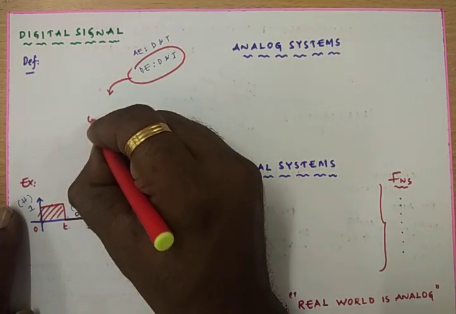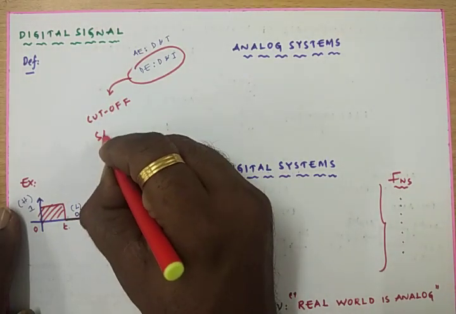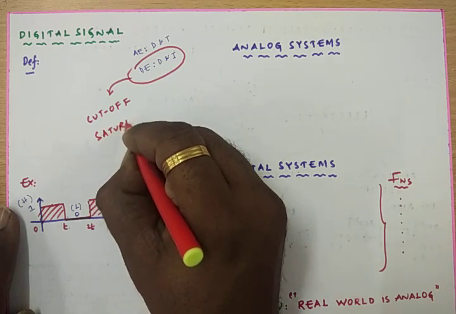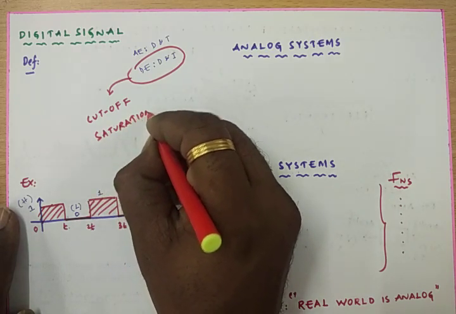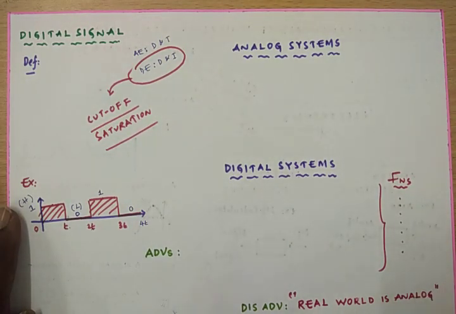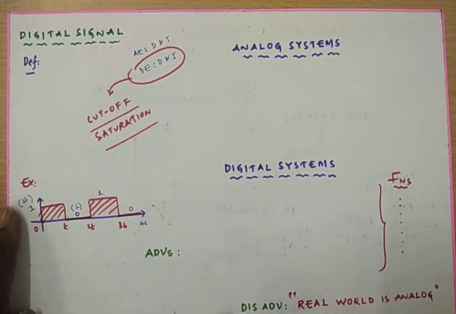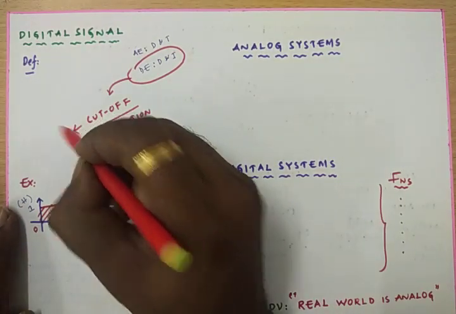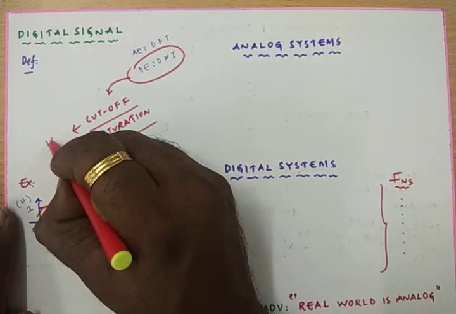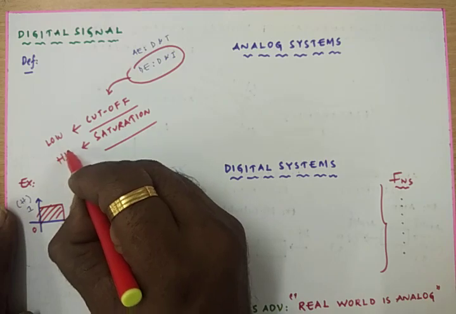One is the cutoff region, another one is the saturation region. Cutoff region is generally treated as low and the saturation region is treated as high.